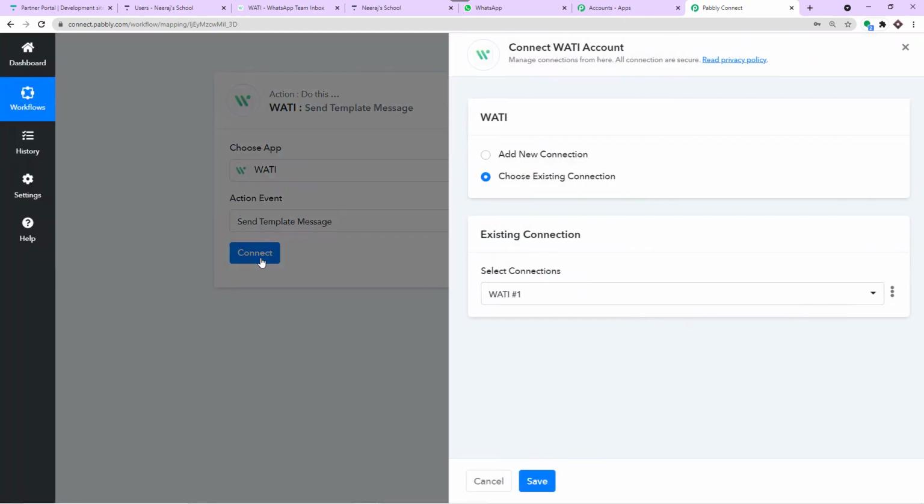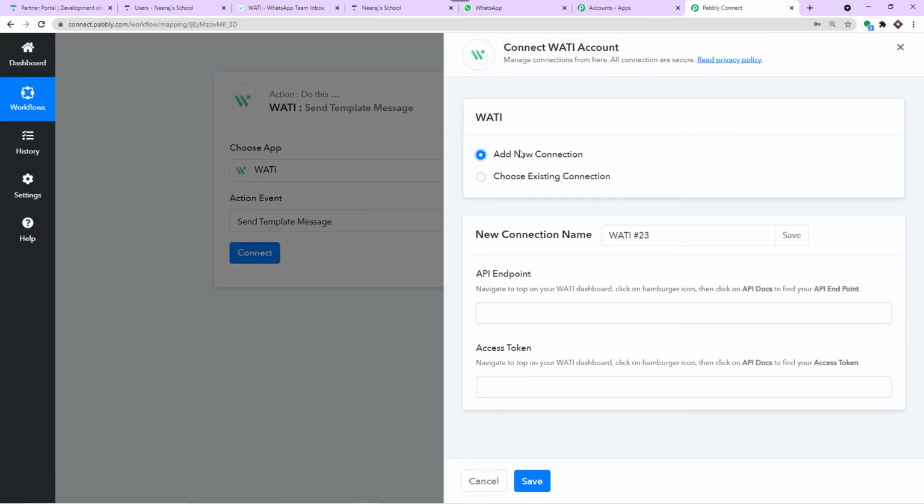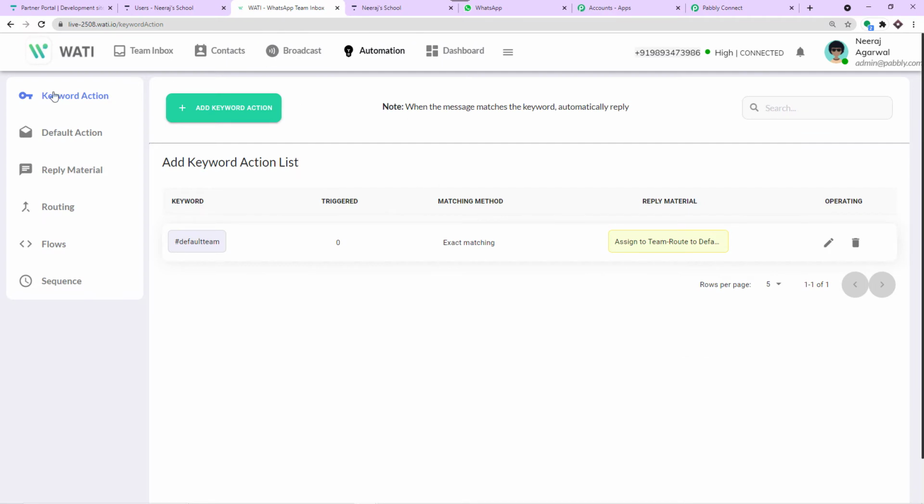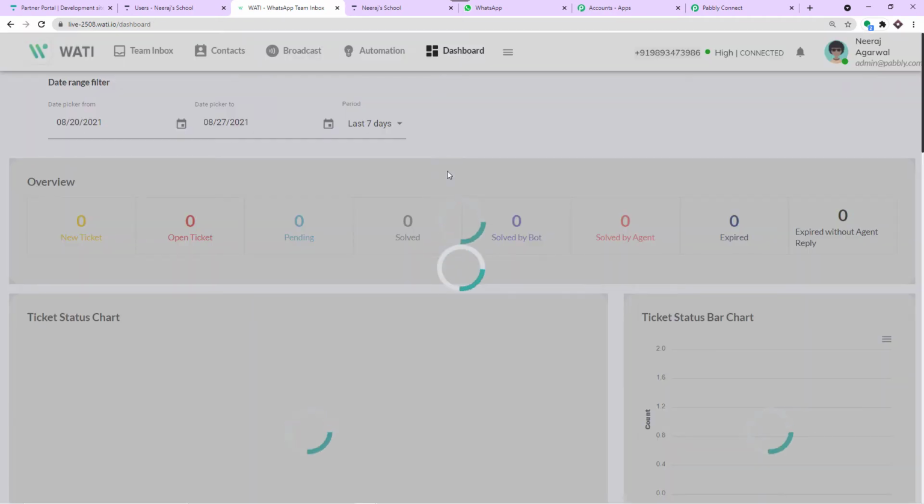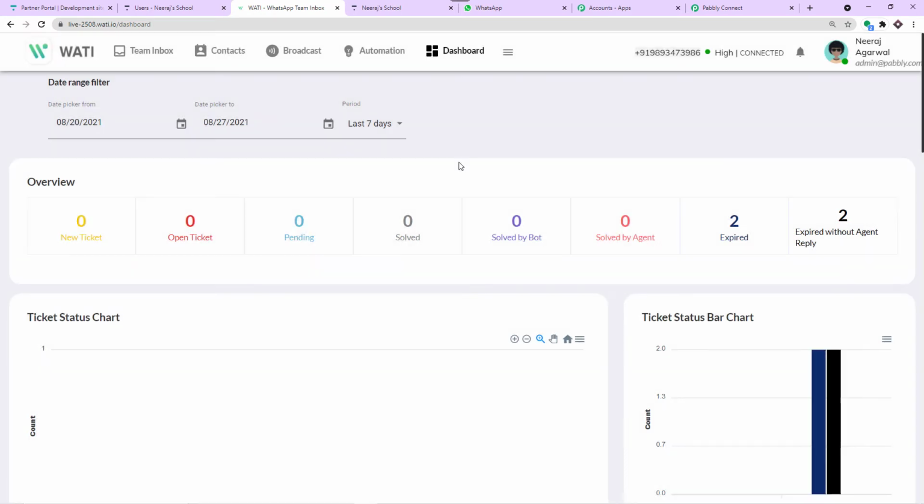So let me just click on connect and let's go with the new connection. Now we have to figure out the API endpoint as well as the access token, and this can be gotten from our WATI account. So this is my WATI account, and this is basically the dashboard. I know this is something very new to you, but we will be using WATI to send the WhatsApp message.